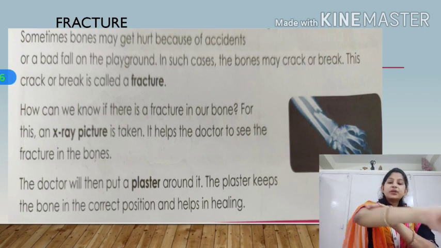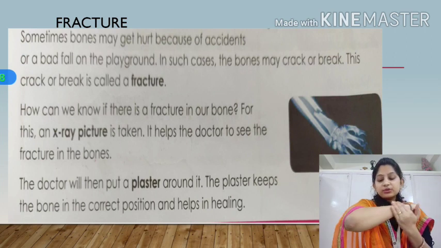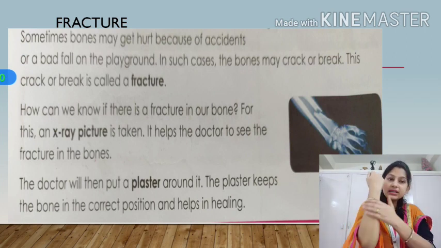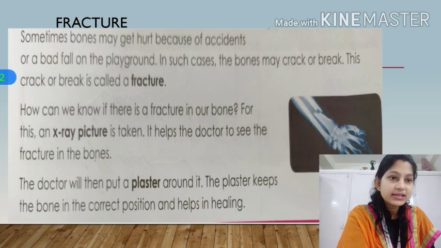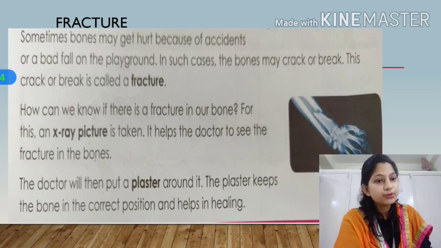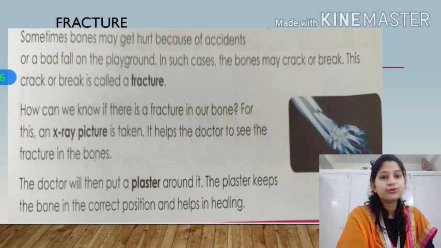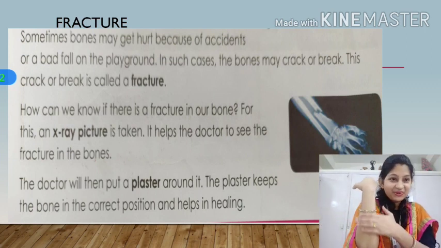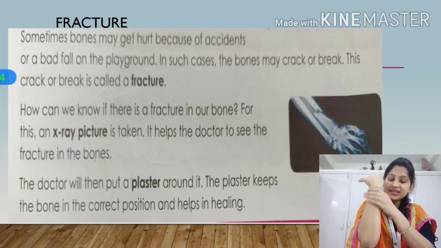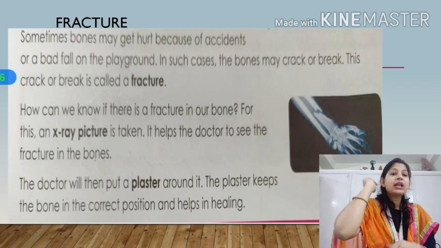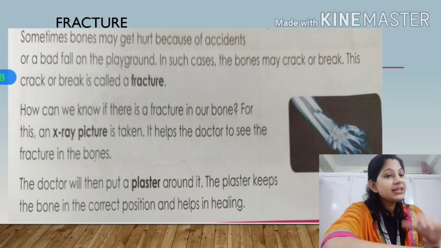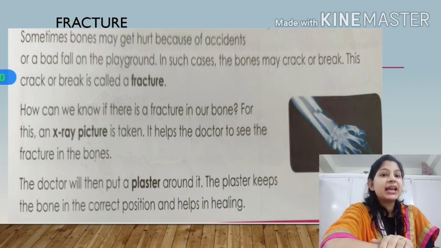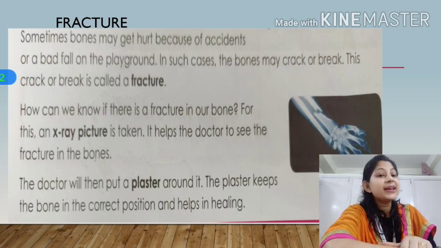The superficial ones, anything which happens like bruises or anything which happens on the skin, that you can see with your eyes. But if something happened to your bones, can you see with your eyes? No, you cannot see. So there should be something which helps us to see inside our body, especially the bones. So now doctors have developed that technique, isn't it? Our scientists have developed X-ray.